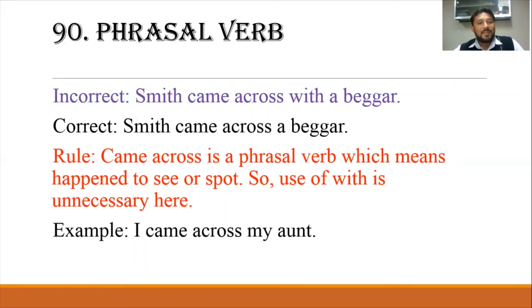Phrasal verb. Sumit came across with a beggar. The correct is, Sumit came across a beggar. Came across is a phrasal verb which means happen to see or spot. So the use of with is unnecessary here. I came across my aunt.